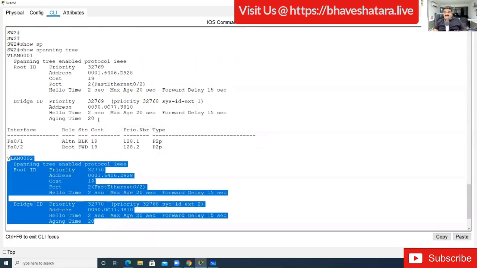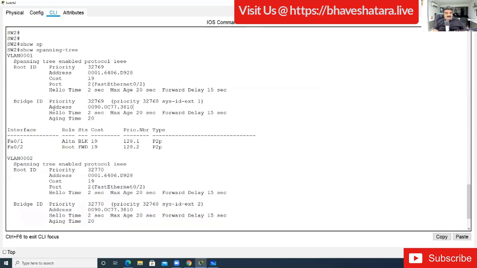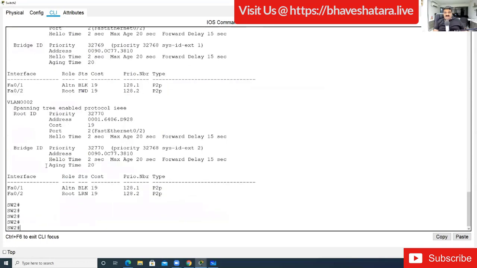As I said in the first spanning tree lecture, we have this extended system ID, and because of this we have to add the VLAN number. So the default priority is 32768. If you are working with VLAN 1, it has 32768, and if this is VLAN 2, it has 32770. That is 32768 plus 2.